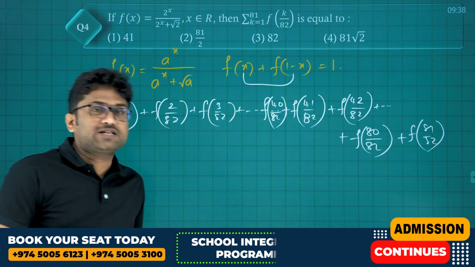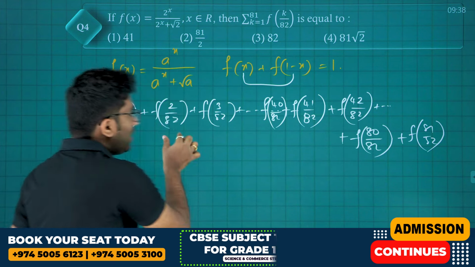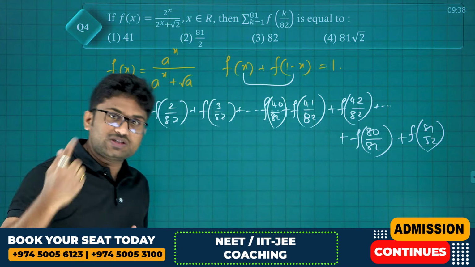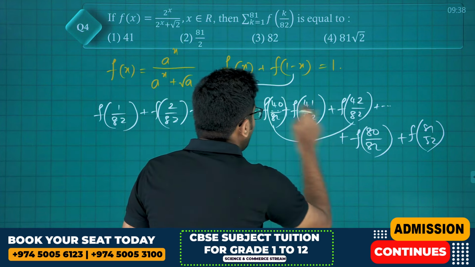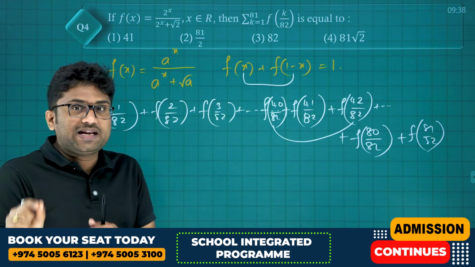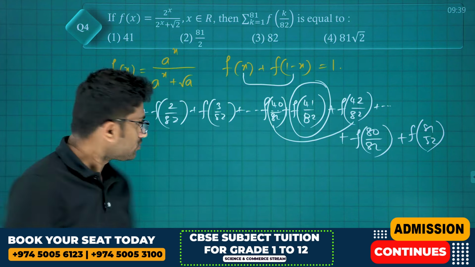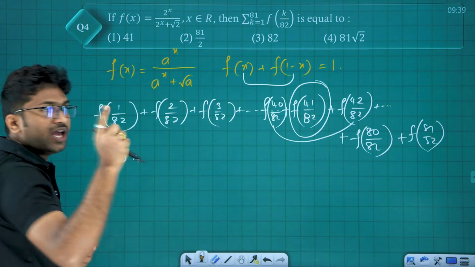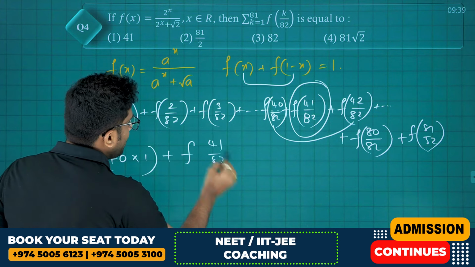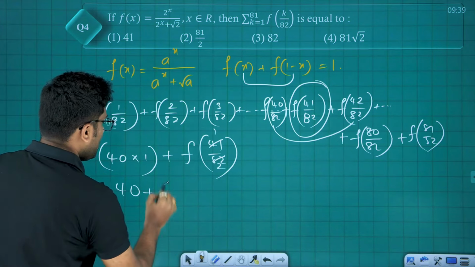So in that way, how many pairs do we get? f of 1 by 82 plus f of 81 by 82 is 1. f of 2 by 82 plus f of 80 by 82 is again 1. f of 3 by 82 plus f of 79 by 82 is again 1, and so on till f of 40 by 82 plus f of 42 by 82 is again 1. So you will get 40 pairs, and f of 41 by 82 will be left over. The value of each pair is 1, so 40 into 1 plus f of 41 by 82. 40 into 1 is 40, plus f of 1 by 2.